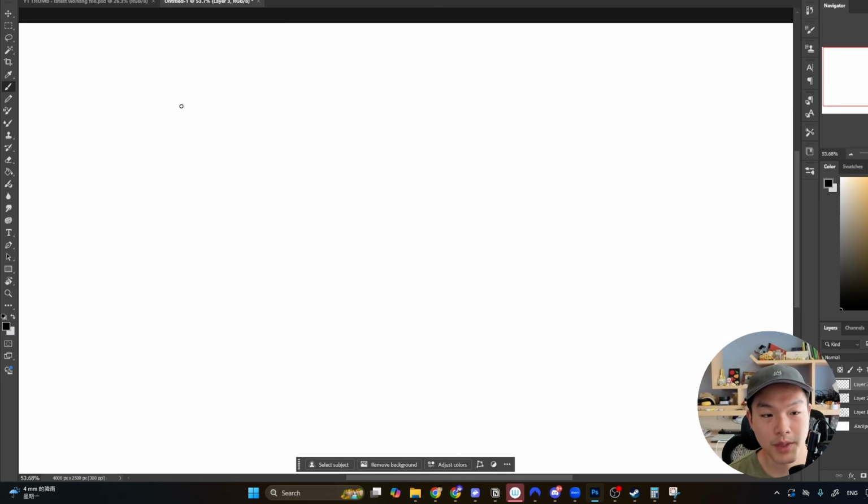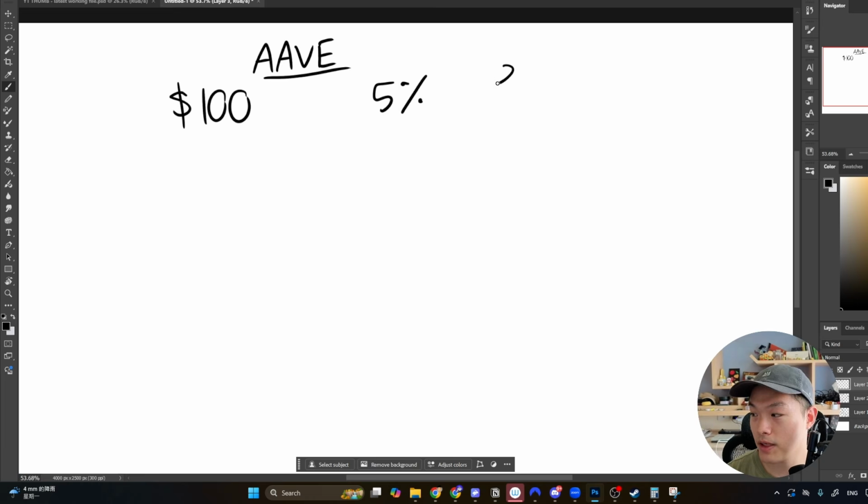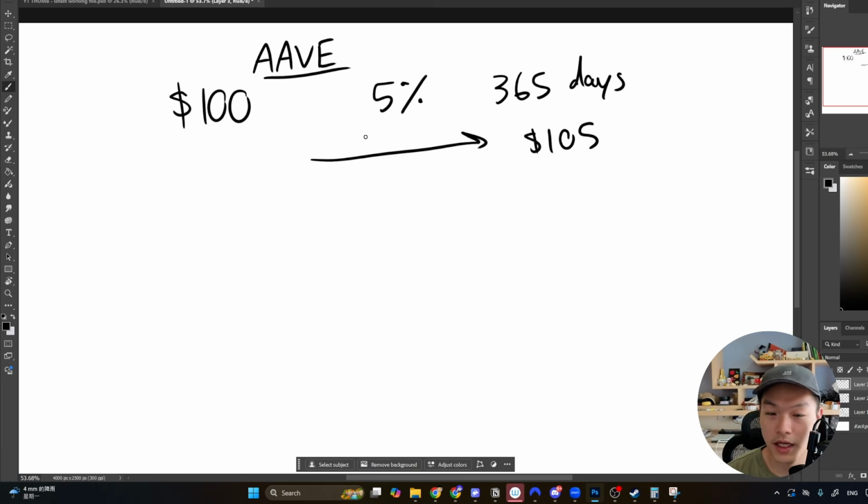So to quickly explain Pendle, I think the simplest way is to actually do it with an example. Let's say you're lending out $100 on a platform like Aave, right? So you're lending it out and maybe the interest rate is 5% and you're planning to lend it out for a year, so 365 days. And at the end of 1 year, you would have about $105, assuming that the interest rate goes up and down around that 5%, right? So roughly 105 by the end of the year.